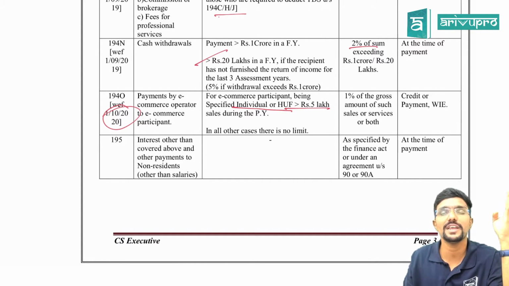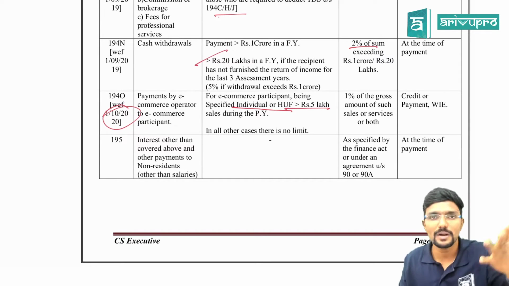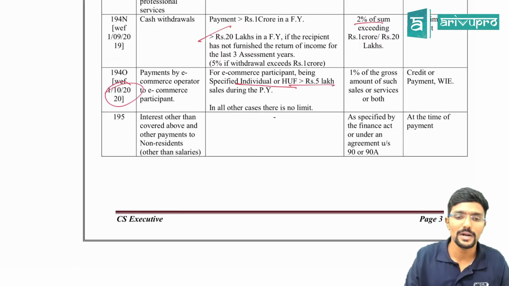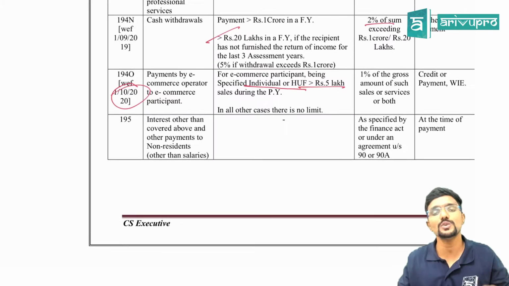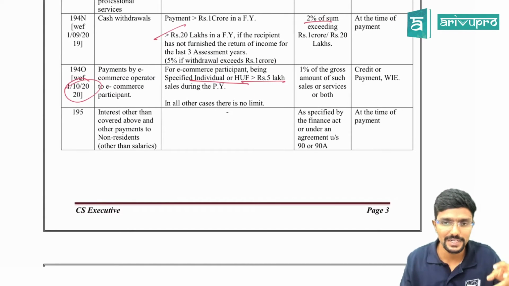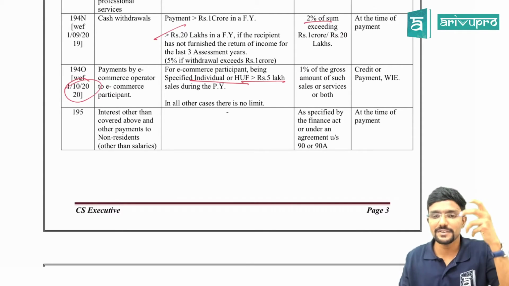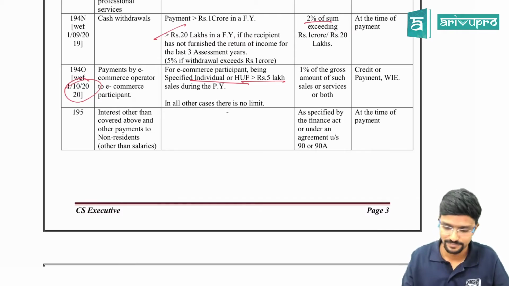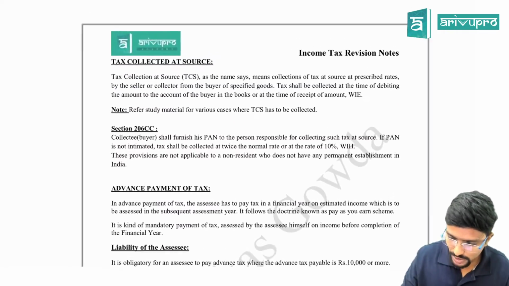For example, if an e-commerce participant is a company, partnership firm and so on, whatever amount you are paying, deduct TDS at 1%. Clear? And 195 covers other payments to non-residents, and in that case you have to deduct TDS at whatever rate has been given in the Finance Act or the rate given as per the double taxation agreement, whichever is beneficial for the assessee. Clear? So this is all about TDS.